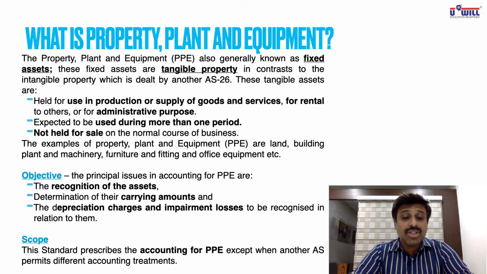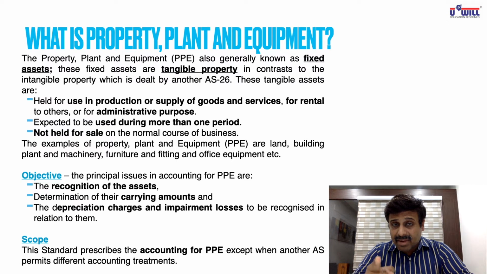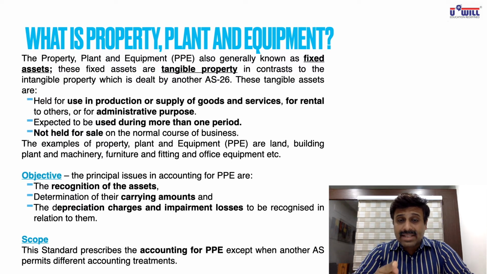Why do you use machinery? You can write the examples, I repeat, wherever you feel, so that you understand the meaning of those sentences. Yes, why do we use machinery? For production of goods. Now when I say services, then you can say bus. Bus is a service. So bus is also property, plant and equipment. There it is not used for producing anything but for providing services.